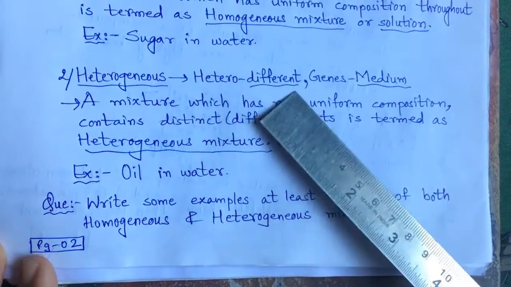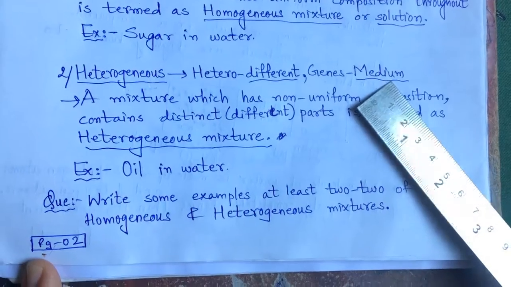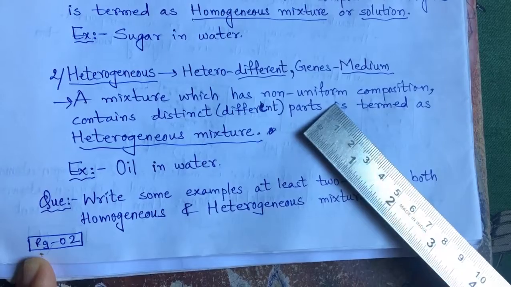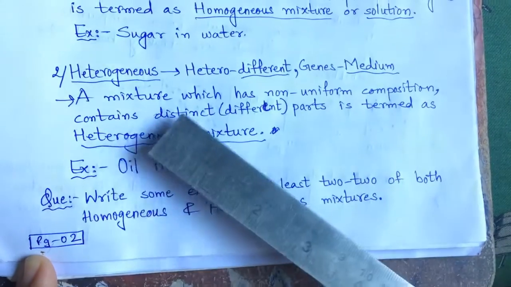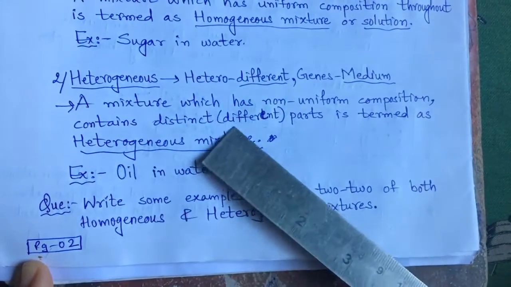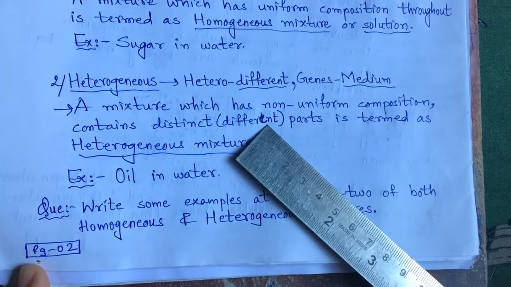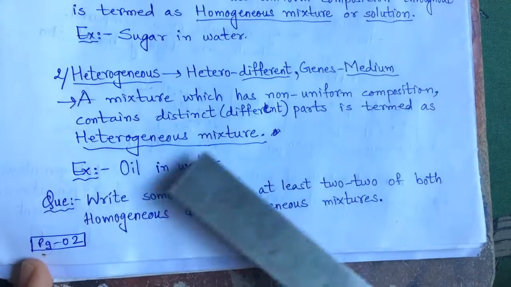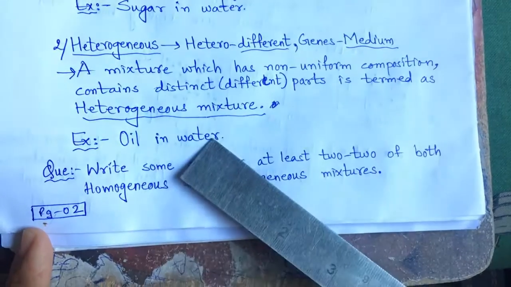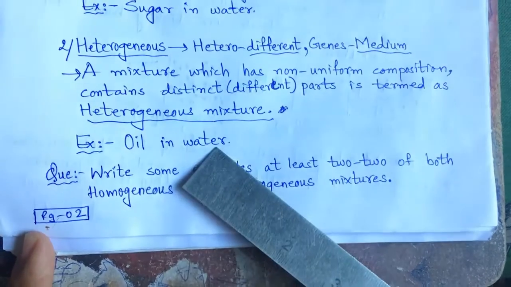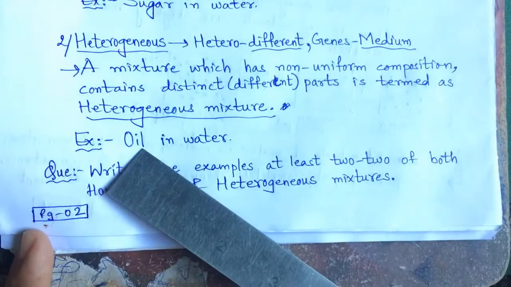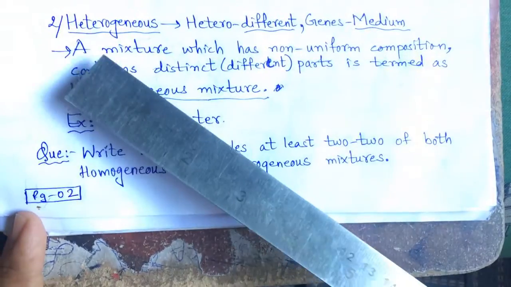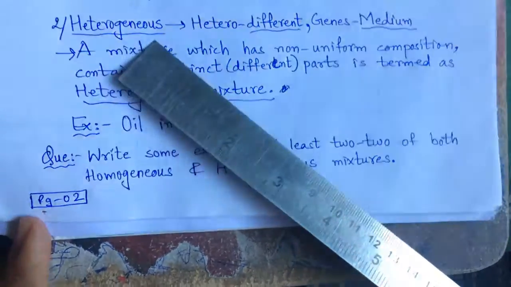Heterogeneous. Hetero means different, geneous means medium. A mixture which has non-uniform composition, that is not similar, which contains distinct parts. Distinct means different. Like sand in water, we can see the different parts, right? So it is termed a heterogeneous mixture. Oil in water: if you add oil in water, you will see the oil will not mix with water. You can easily see them separately. So it is one of the examples of a heterogeneous mixture.